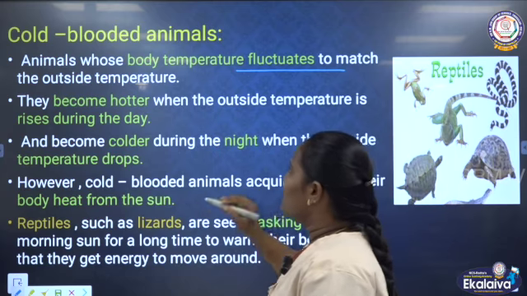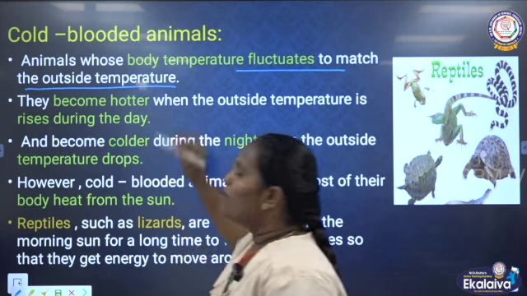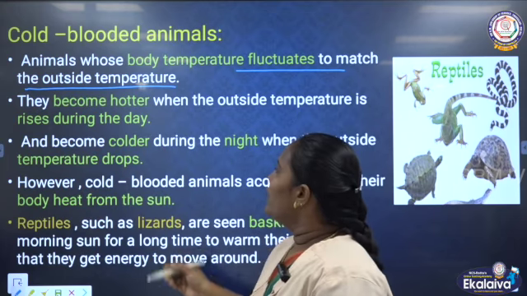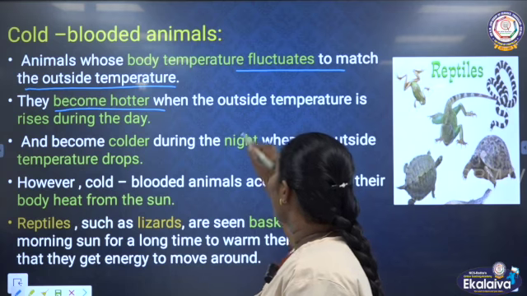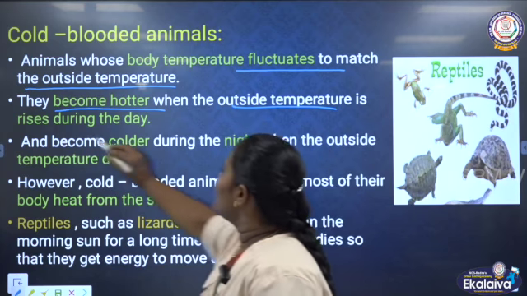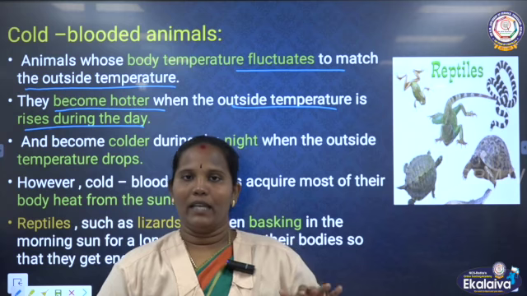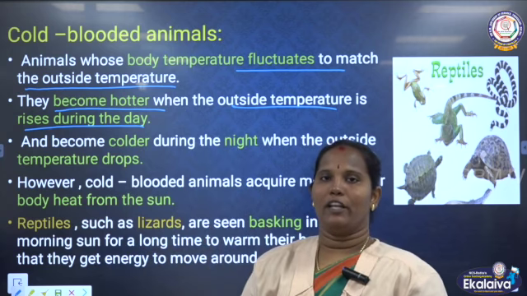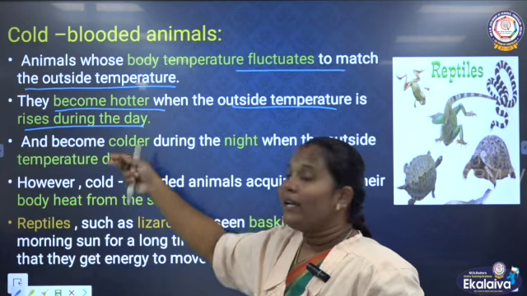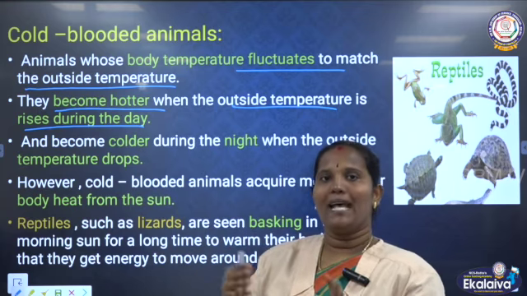How do they fluctuate? The body temperature matches the outside temperature. Then they become hotter. They become hotter when the outside temperature rises during the day. We know very well that during the daytime we get sunlight. So the surroundings will be hotter, and they can become hotter as well during the daytime. They can change their body temperature to hotter.